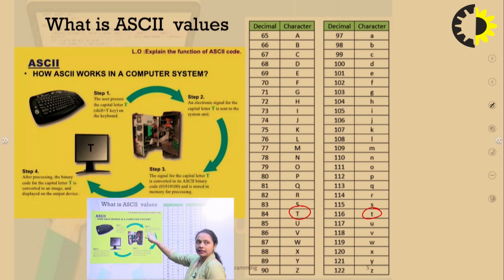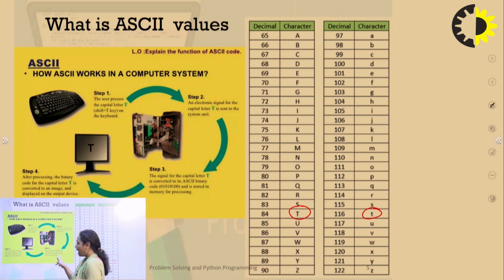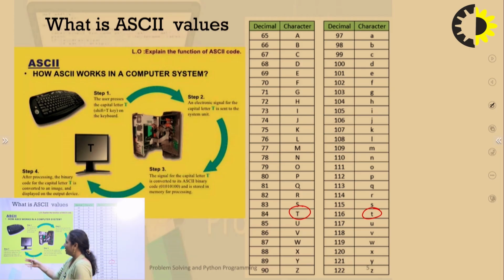The system recognizes its ASCII code, and that code is converted into its binary equivalent, which is passed to the CPU, which in turn identifies what letter has been pressed on the keyboard. So this is how ASCII works on the computer system.